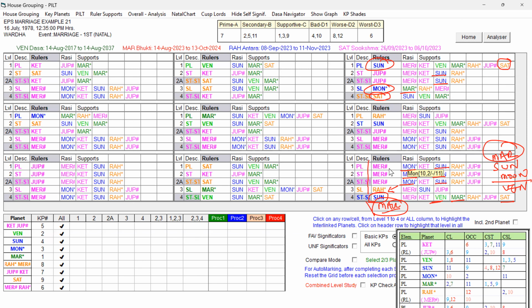It is also not very strong. It is a mixed one, but with obstacles. So the unfavorable key planets of the Dasa Lord are Mercury and Rahu. It means it is a mixed one. And the favorable key planets are Sun, Mars, and Moon.